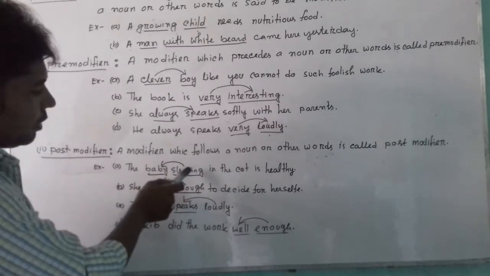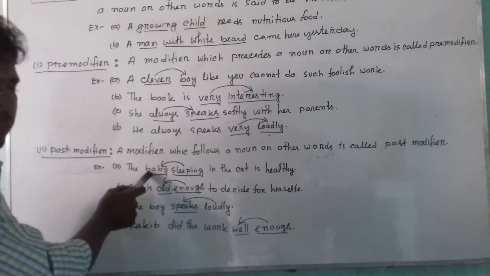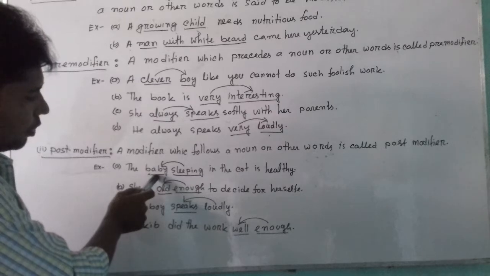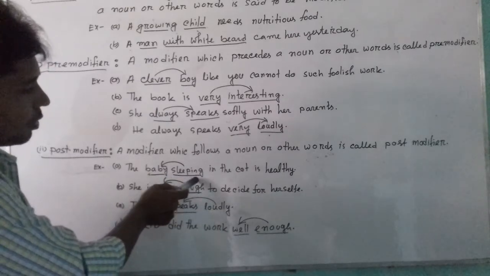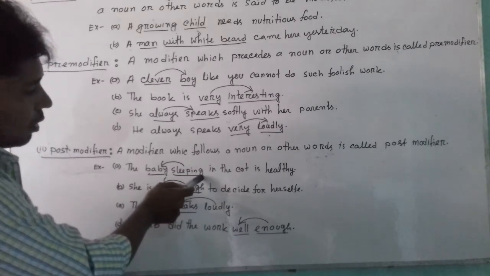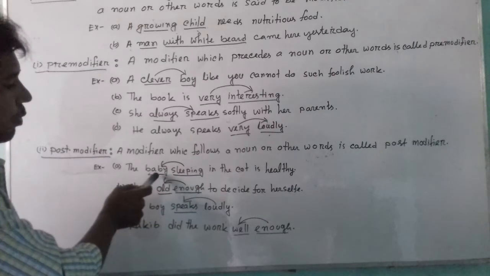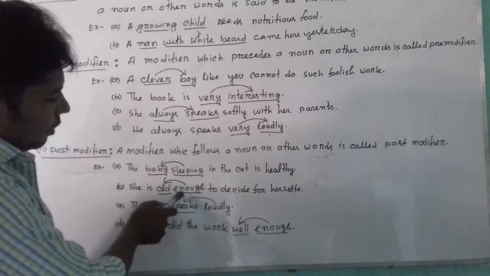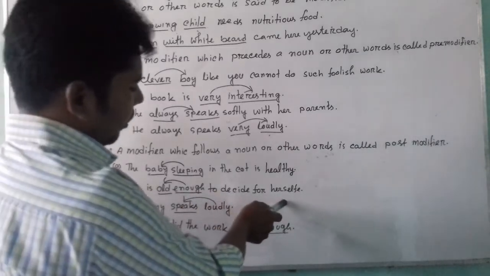Here sleeping is modifying the word baby. As the word sleeping has been used after baby, we can call sleeping the post modifier of baby. She is old enough to decide for herself.